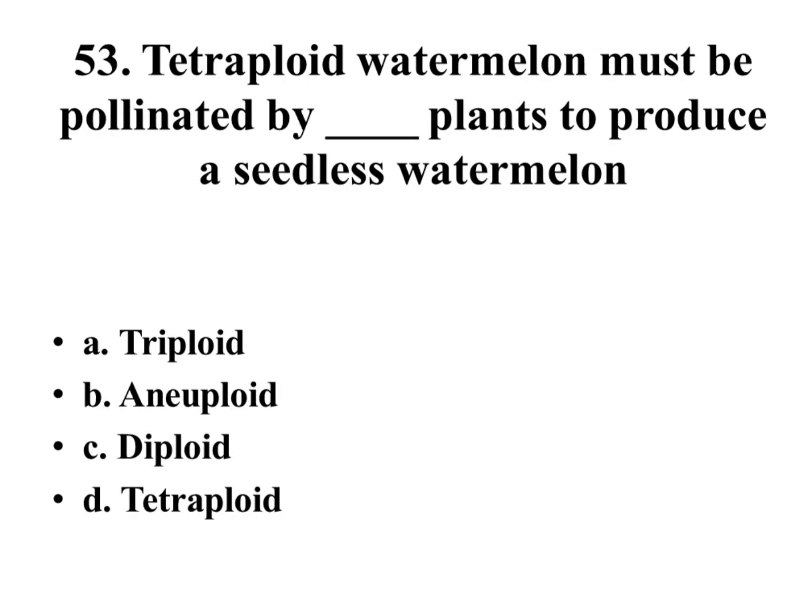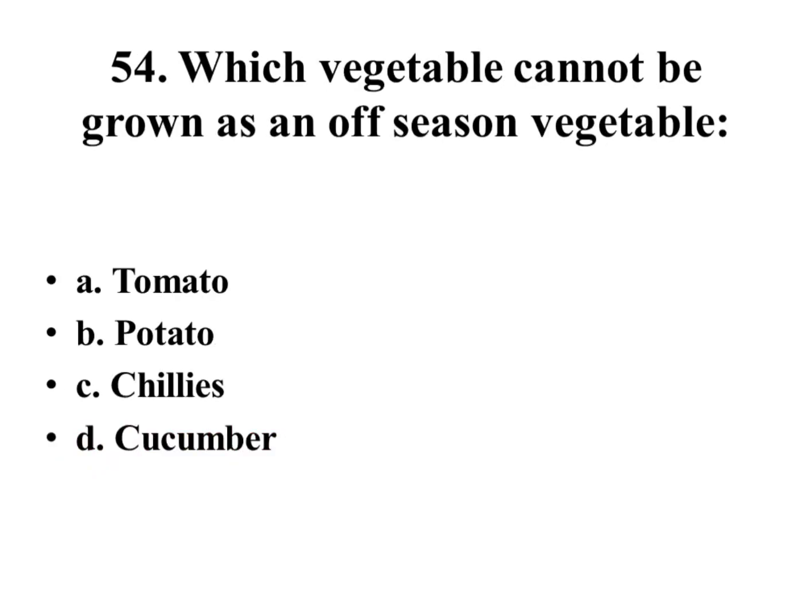Tetraploid watermelon must be pollinated by diploid plants to produce a seedless fruit. Triploid, aneuploid, diploid, tetraploid. Right answer is triploid. Which vegetable cannot be grown as an off-season vegetable? Tomato, potato, chilies, cucumber. Right answer is potato.